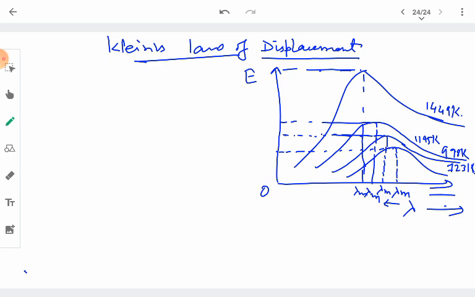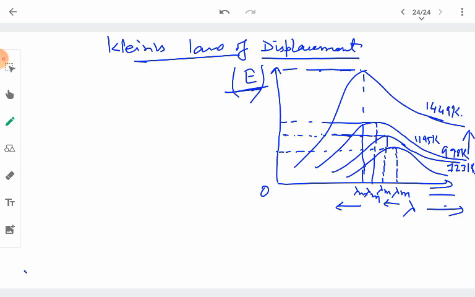If we keep on plotting the graph between the energy of the radiations and their wavelengths, we see that the wavelength corresponding to the highest energy goes on decreasing. So there is a displacement of wavelengths towards the shorter wavelength as the temperature increases.